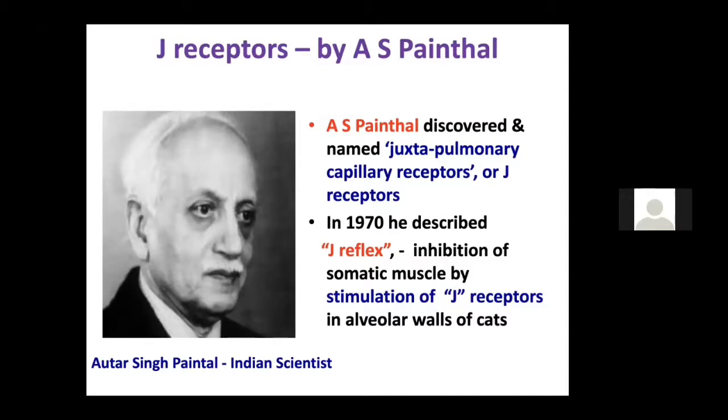We know that the mechanisms of dyspnea are because of three reasons: mechanoreceptors, which are the J receptors, metaboreceptors, and the chemoreceptors. Chemoreceptors are present in the carotid bodies, and metaboreceptors are present in the skeletal muscles. The chemoreceptors are activated by hypoxia, hypercarbia, and acidosis, whereas the metaboreceptors are sometimes activated by acidosis and other things. So these are the things you should remember about the mechanisms of dyspnea.